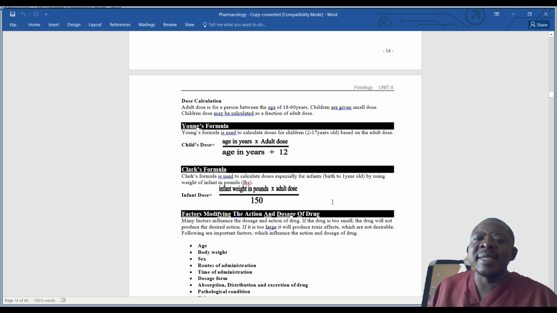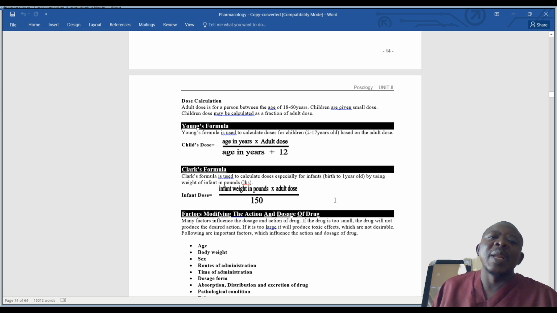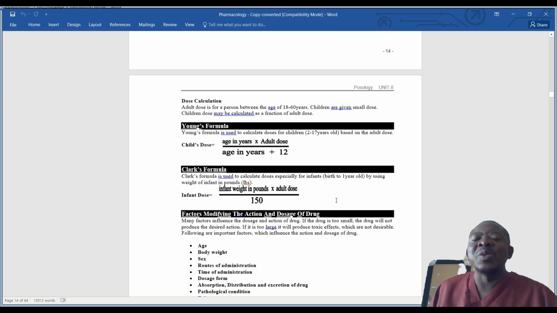So the numerator, the one on top, has to be multiplied with adult dose. Then for the denominator, you take the age in years and add 12.